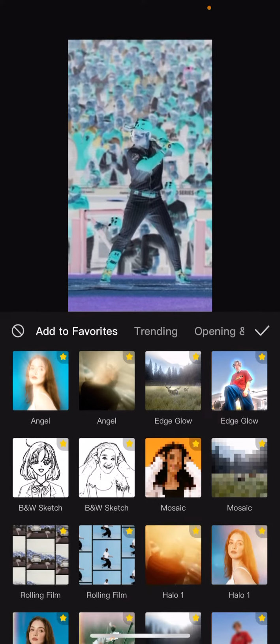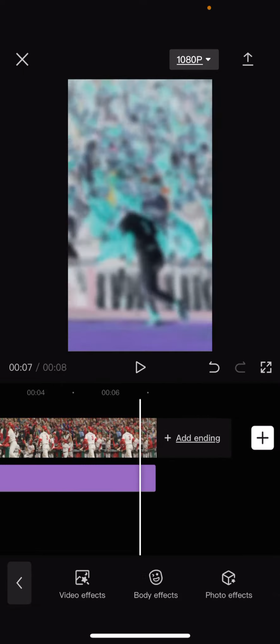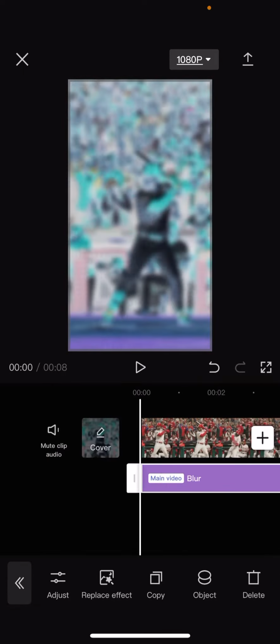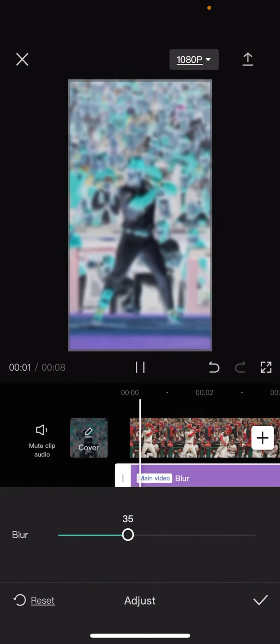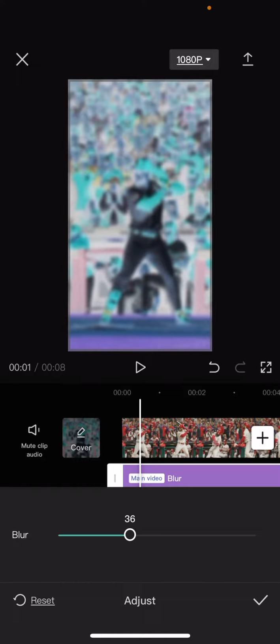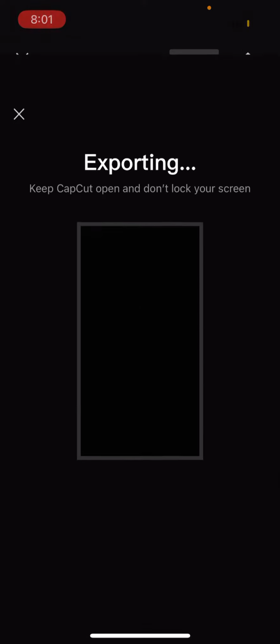Next, you want to go to effects, video effects. You want to find blur. And then you want to put the blur on. Why does my phone have no vibration on that? What the heck? Okay, you want to put the blur on 36. Export.